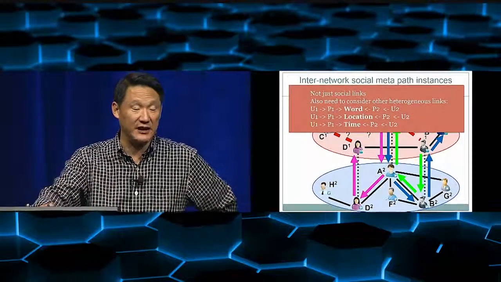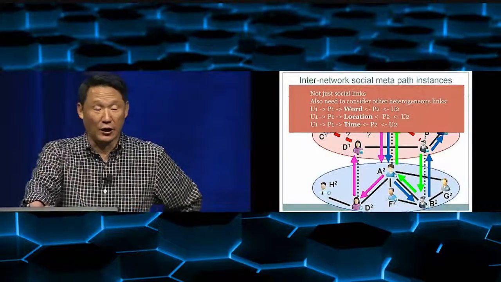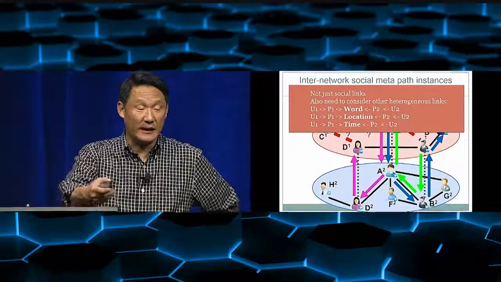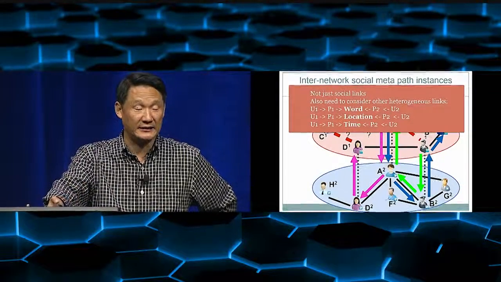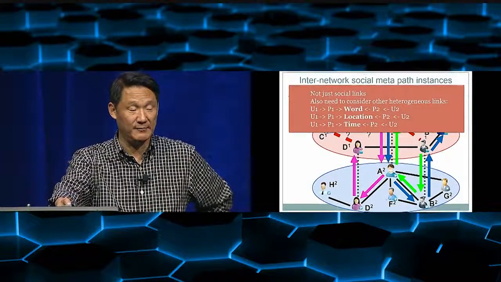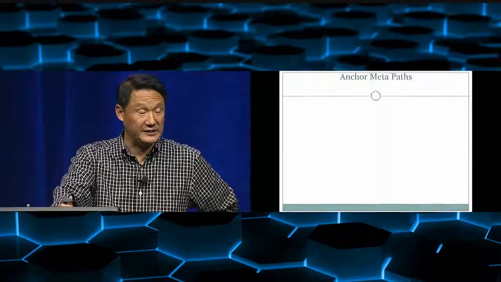Certainly, this is a simplified diagram. We're only looking at homogeneous networks. But if the network is heterogeneous, then a person is not necessarily directly connected to the other person, but through certain meta paths. For example, they are posting the same word or occurring in the same location.